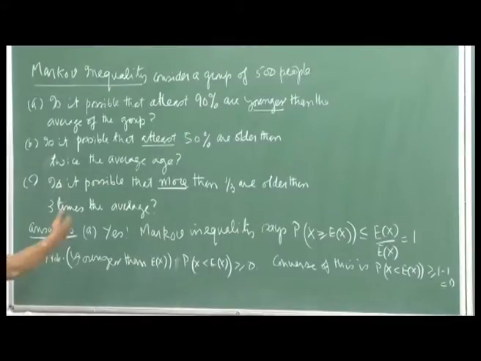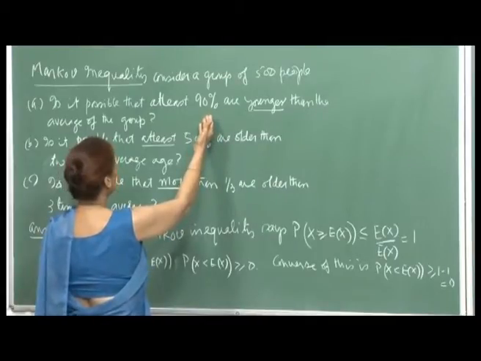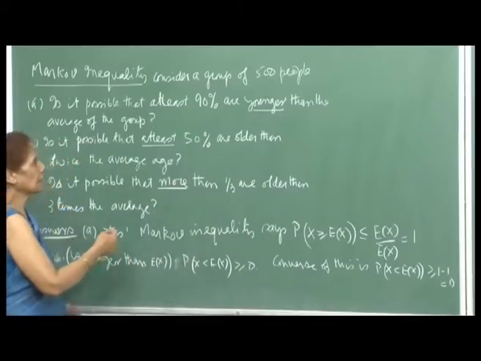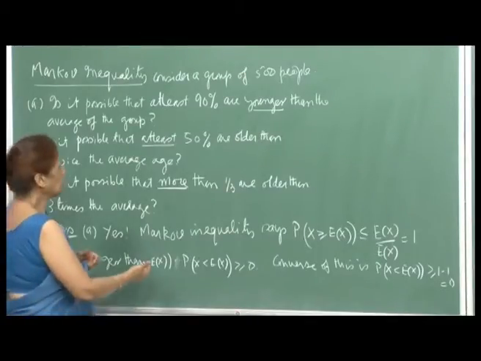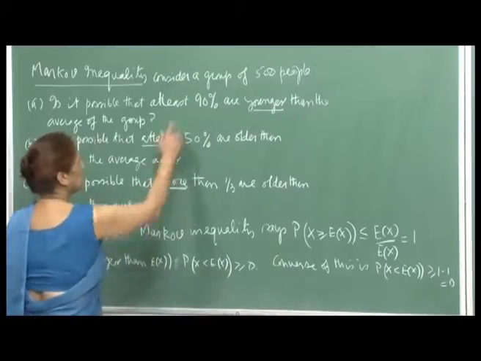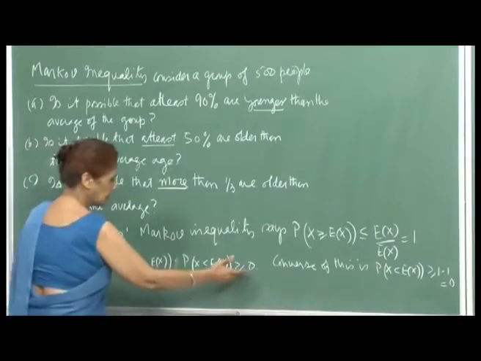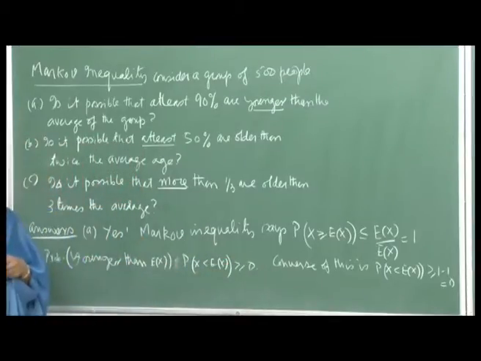Even if 90% are younger, the few people who are very old will lift the average, so the probability that X is less than E[X] equal to 0.9 would be satisfied.